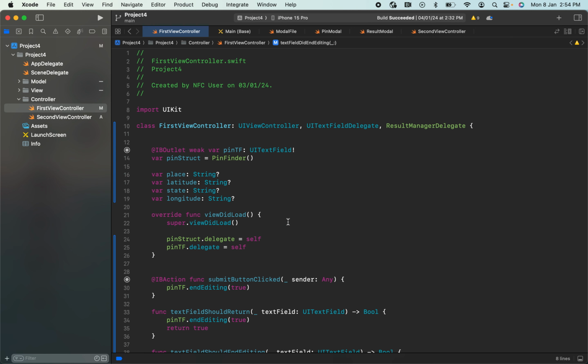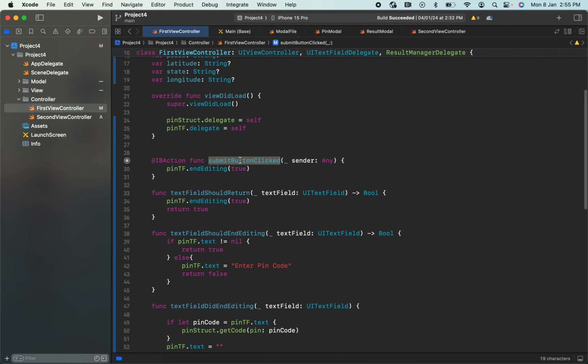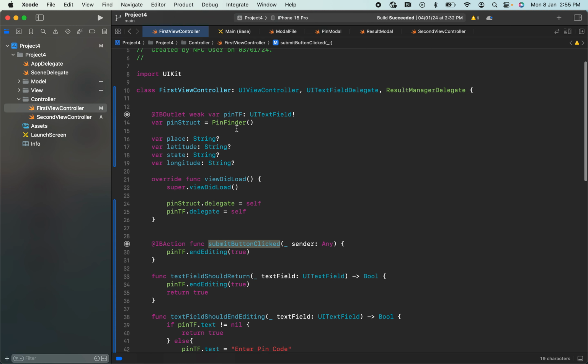So let's see about our first view controller. As I said, this UI text field I have named as pinTF, that is pin text field. I have mapped it to this first view controller. As we have studied before, we have delegate methods available for this text field. In order to get that, I have added the UITextFieldDelegate here and marked that delegate as self. After that, I have mapped the submit button as well. So in the first screen, only two things I have mapped to this first view controller. One is the text field and the next one is the submit button.